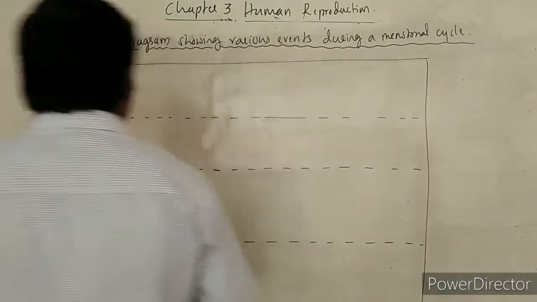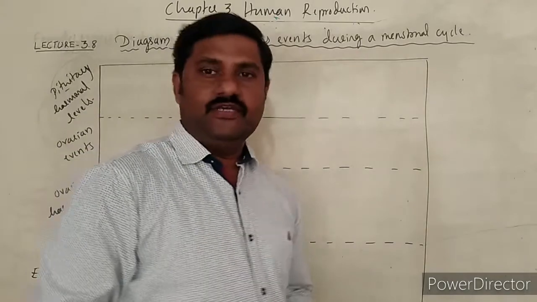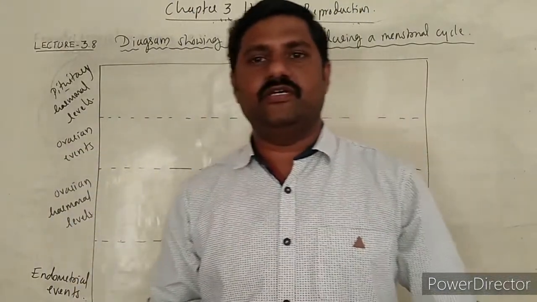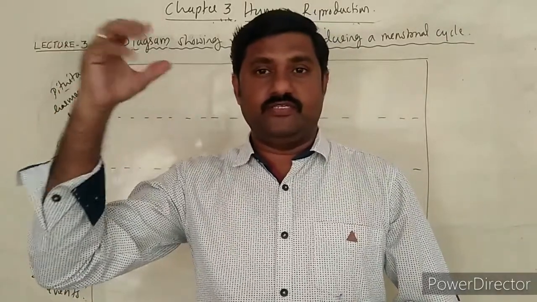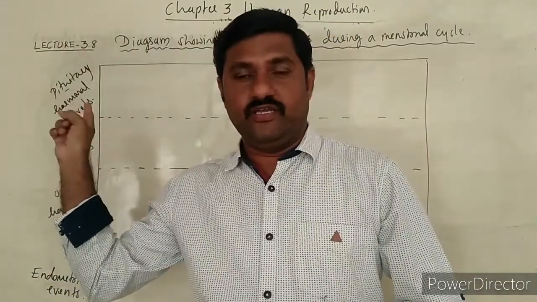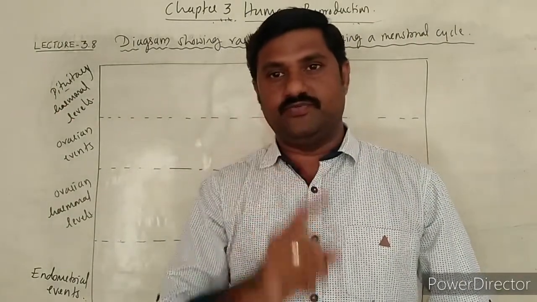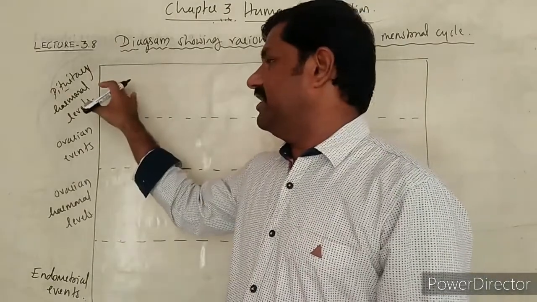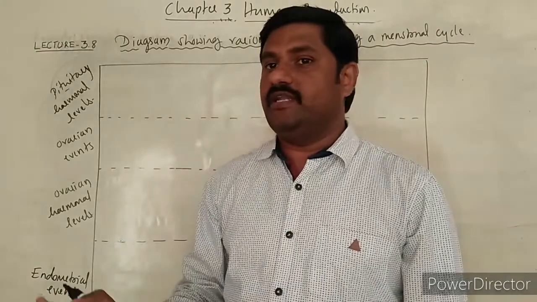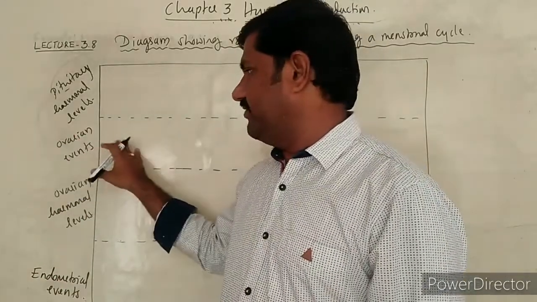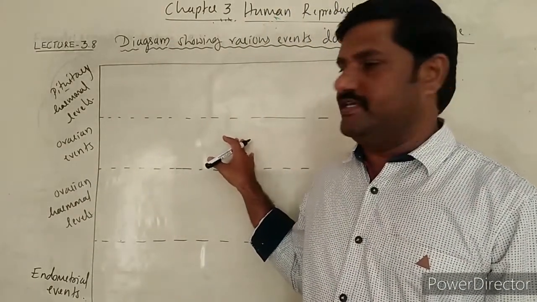Here what happens: the pituitary, especially the anterior lobe of the pituitary, is stimulated by GnRH, which is released by the hypothalamus, to secrete FSH as well as LH hormones. So this is the more important one. The FSH level as well as the LH level are presented over here, and simultaneously in this region the ovarian events, how the follicles are formed continuously, are also shown.